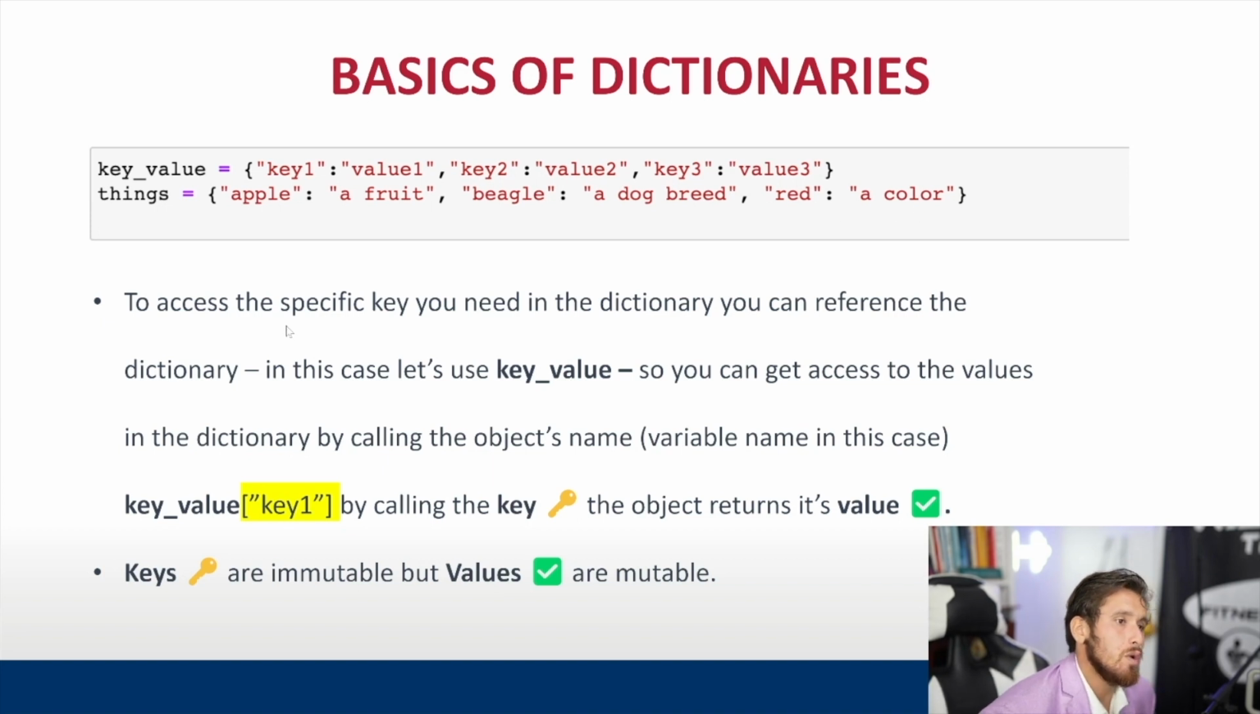To access a specific value in a dictionary, you can reference the dictionary. In this case, let's use key value. If we're referencing that dictionary, which is stored inside of a variable, we can get access to the specific value by calling key value, which in this case is the variable name, in brackets, putting the key in quotation marks. So key number 1 will return value number 1. Keys are immutable, but values are mutable. So once you declare the keys, you're unable to change them, but the values you always can change.